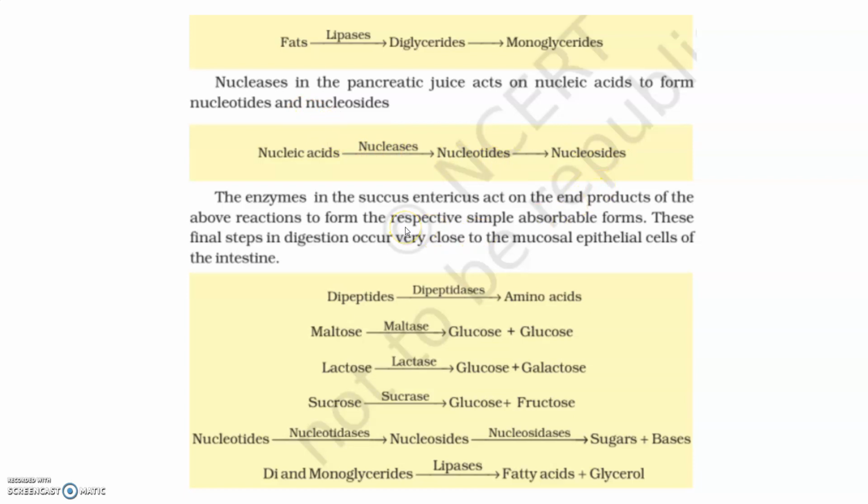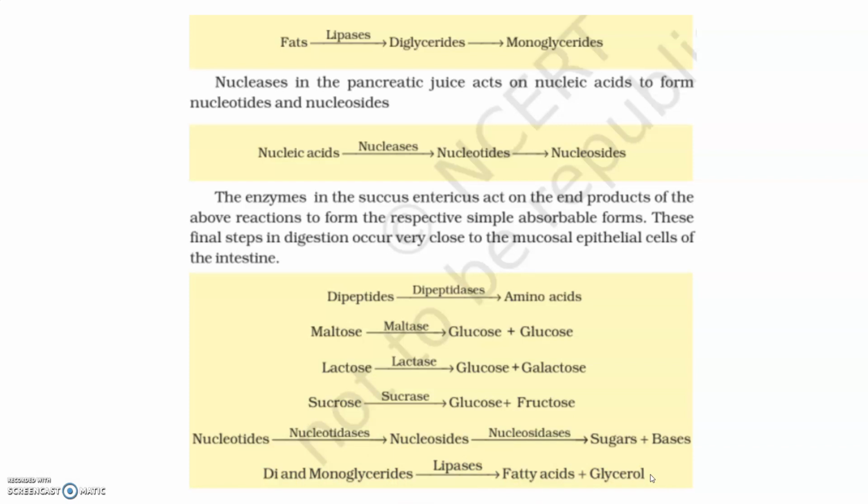Enzymes of the succus entericus also act on the end products of the above reactions to form the simple absorbable forms, and these final steps in the digestion occur very close to the mucosal epithelial cells of the intestine. Here we find dipeptides converted into amino acids under dipeptidases. Maltose under the effect of maltase gets converted into glucose. Lactose under the effect of lactase gets converted into glucose and galactose. Nucleotides to nucleosides, and finally into sugars and bases with the effect of nucleotidases and nucleosidases. And di and monoglycerides get converted into fatty acids and glycerol under the effect of lipases.